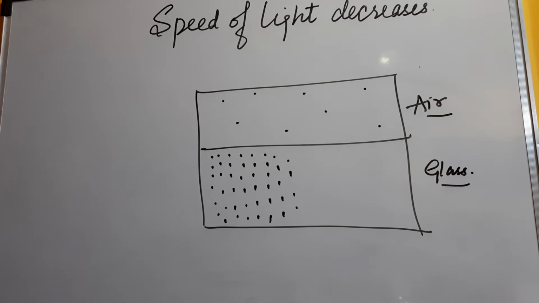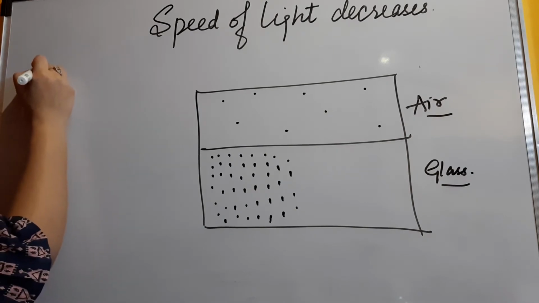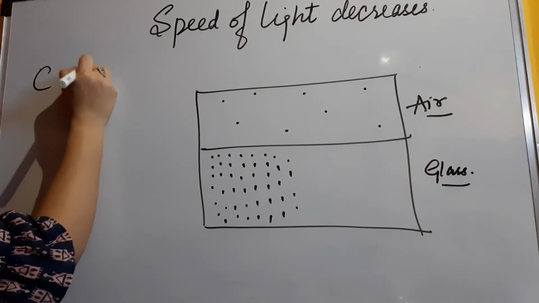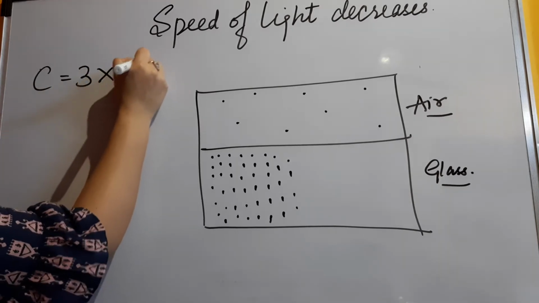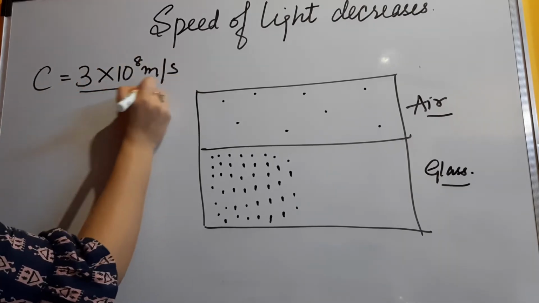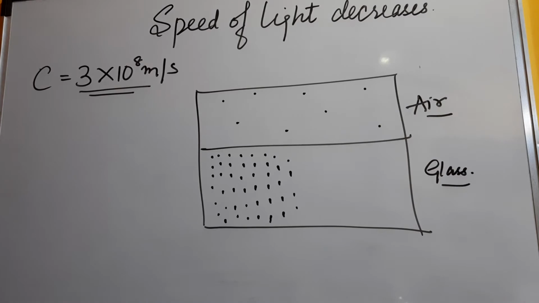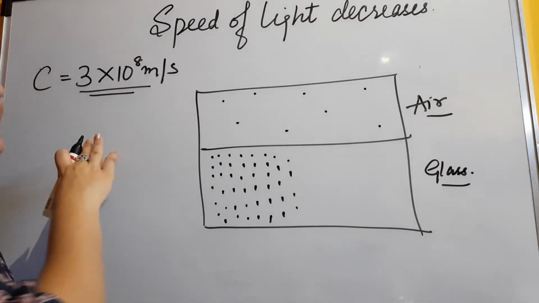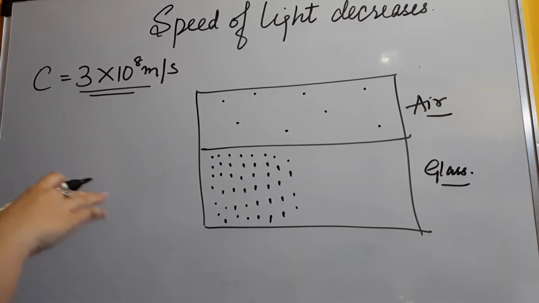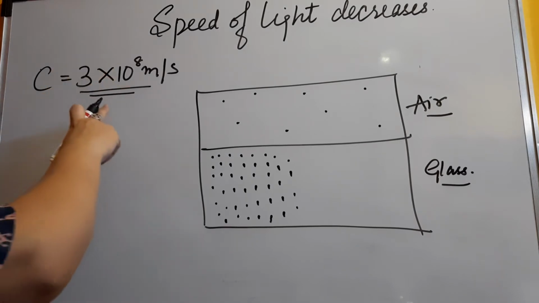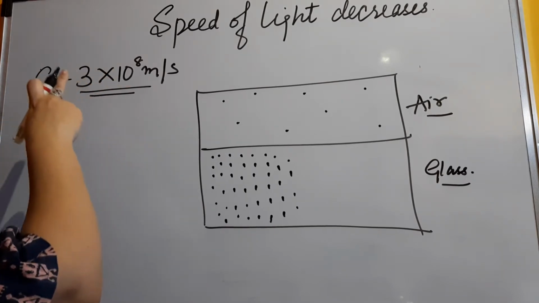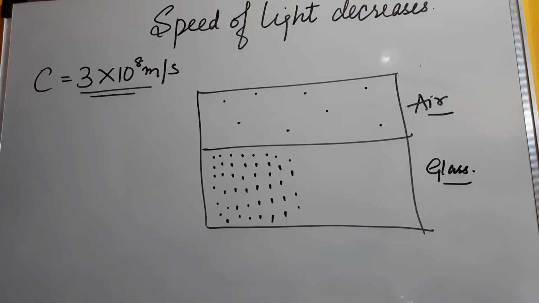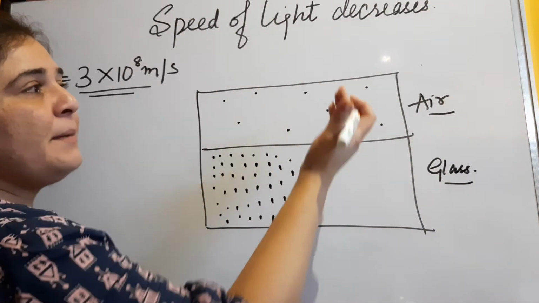Okay. So we all know that speed of light in vacuum is what? It is 3 into 10 raised to power 8 meter per second. So this is all what we know, right? This much of speed is there. Now it is not so that the speed of light is changed. It moves with this much of speed only, which is 3 into 10 raised to power 8. But what exactly happens when light moves from one medium to another?